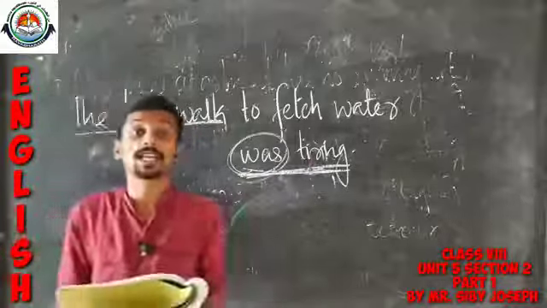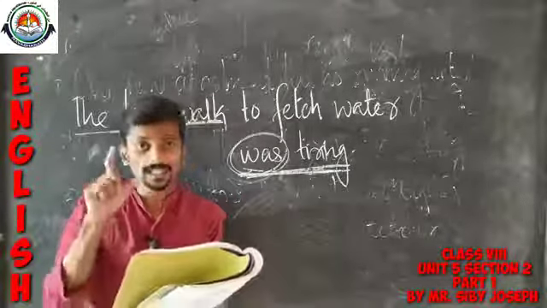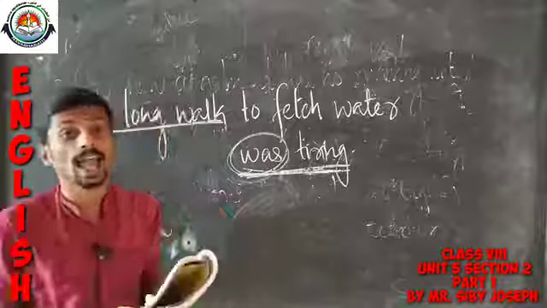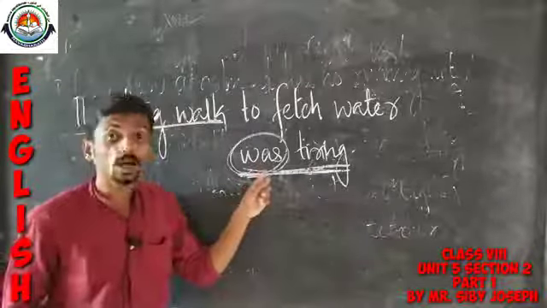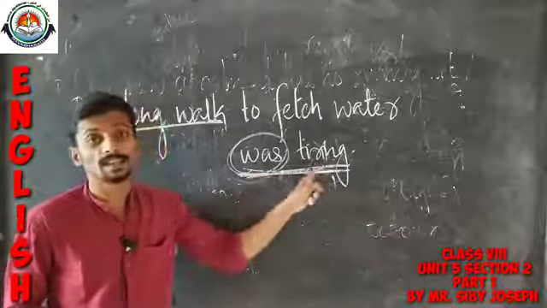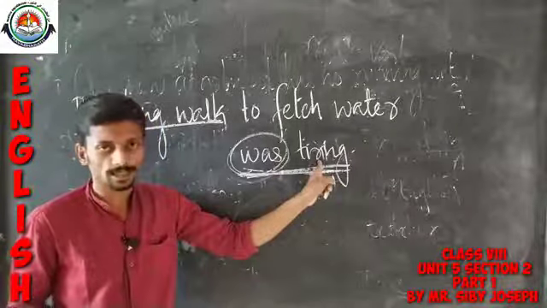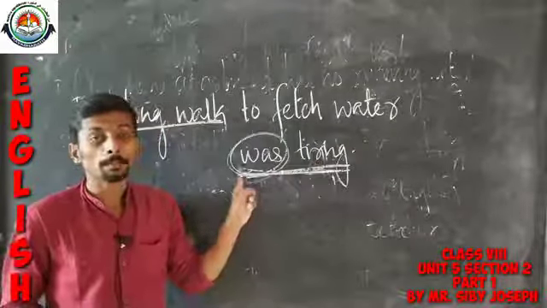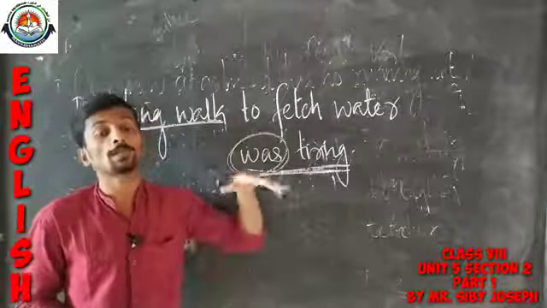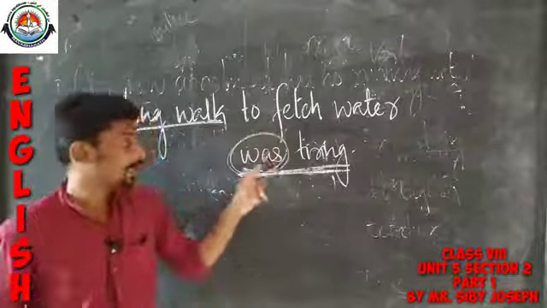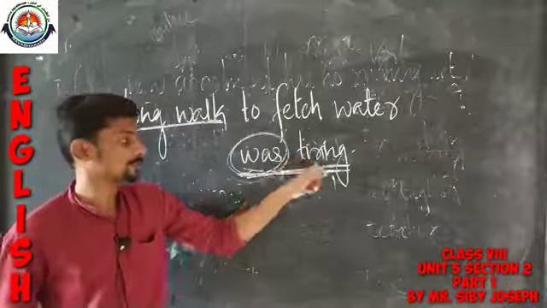What do you mean by a subject complement? A subject complement is a word or a phrase. Sometimes it might be a word, or sometimes a phrase. Here it is a phrase, was tiring.